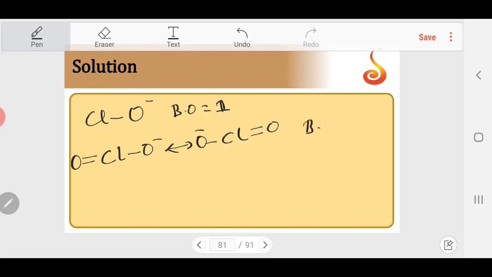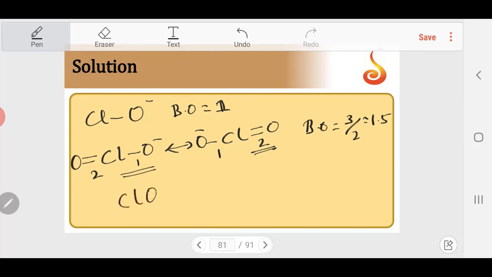So the bond order will be, this is 2, this is 1, and this is 1, this is 2. In both structures, if I take this bond, we'll have 1 and 2, 1 plus 2, this is 3 by 2, which is 1.5. So the total number of bonds in all the resonating structures divided by the total number of resonating structures is the formula to find the bond order.